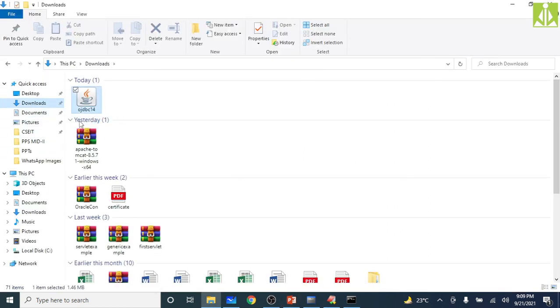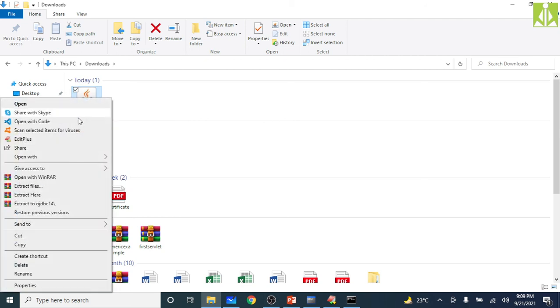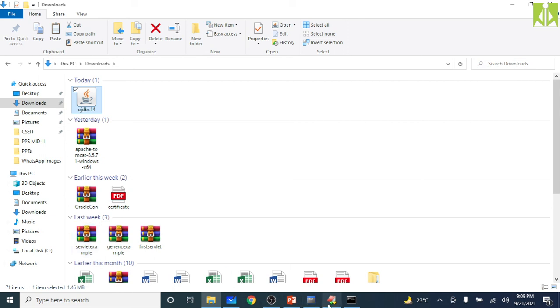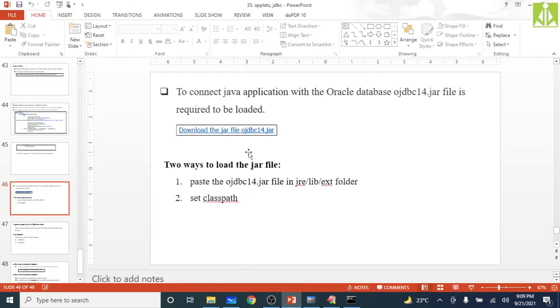See here, this one, the ojdbc14.jar file. It is an executable jar file. So I need to copy this file, and where I have to place this file, just check that location. Here, jre, lib, ext.